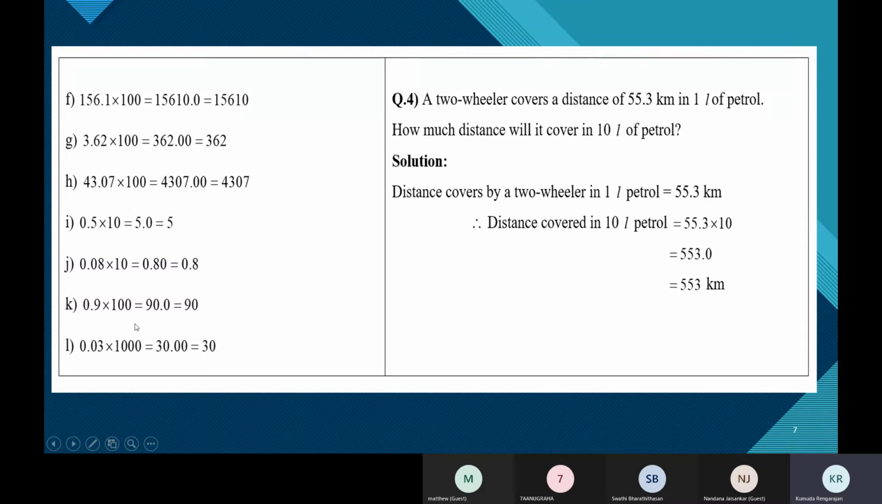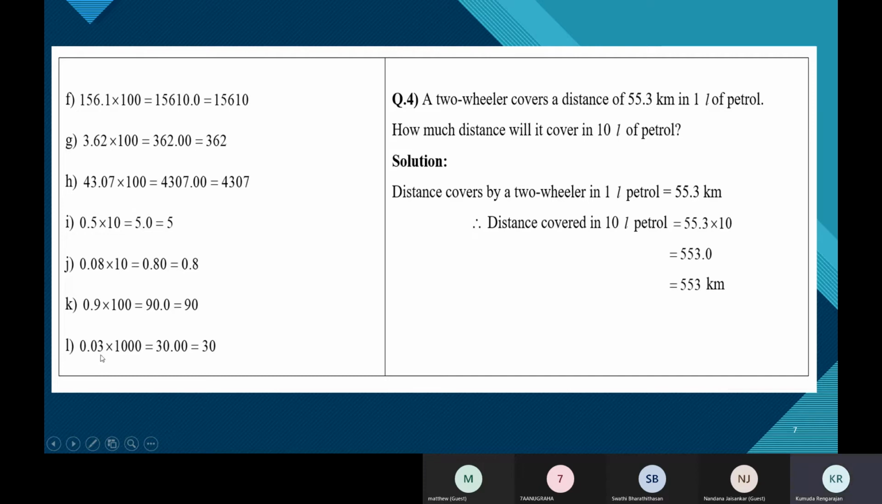Now we need to place a decimal point. After the decimal point in the number there are 2 digits. So in the product also, after the decimal point, there should be 2 digits. So I should place a decimal point here. Now the product is 30.00. But the zeros at the extreme right after the decimal point have no value, so you can just remove them. So the product is nothing but 30.